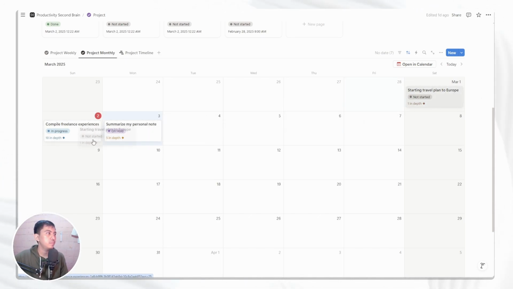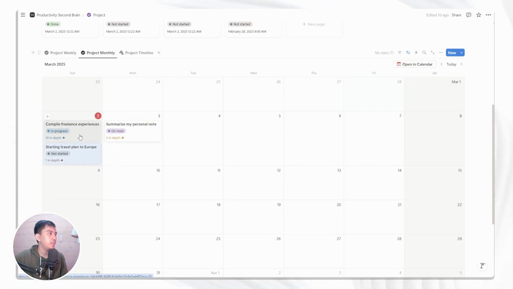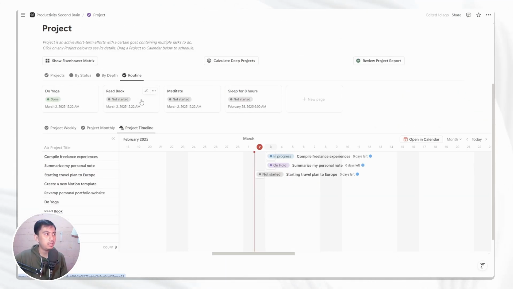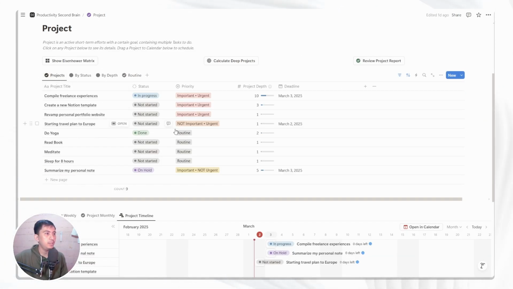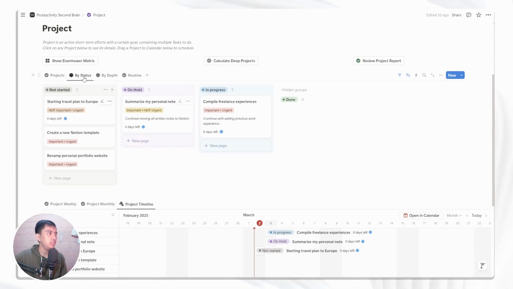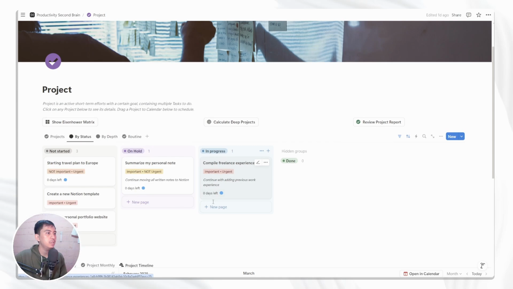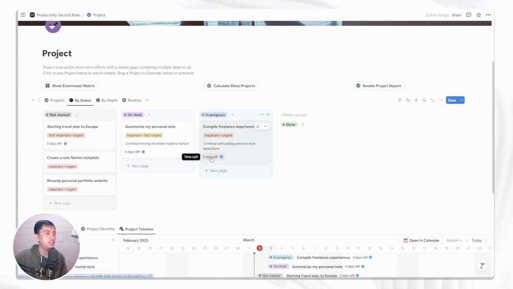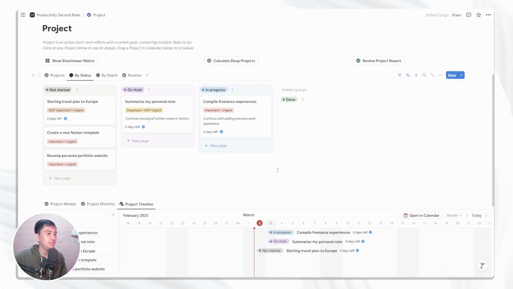So let's say that, yeah, I can do it this weekend, and compiling can start tomorrow, and I think I have more time today, on Monday, to also continue summarizing personal notes, and it's going to apply here as well, and in the table as well. And actually also, interestingly, in the status one, you will see that, oh, I have 0 days left, less than 1 day to finish this one and this one, and also this one. So a lot of things to do today.